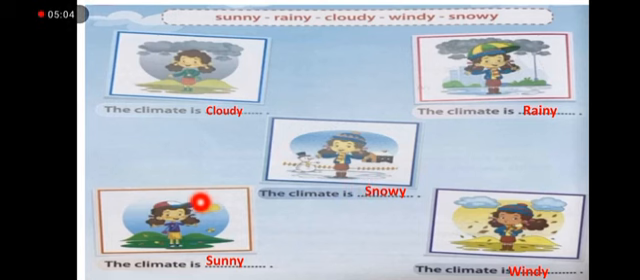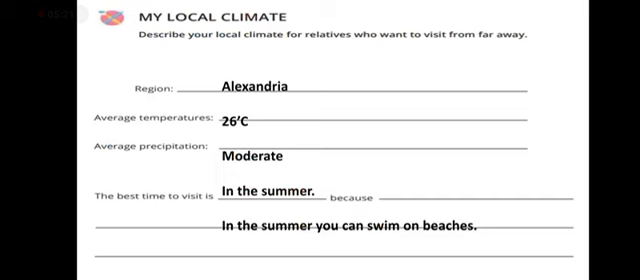Look at this photo, you can see sun. So the climate is sunny or rainy? Yes, the climate is sunny. Look here, you can see the leaves fall down. So the climate is rainy or windy or cloudy? Yes, the climate is windy. Excellent. Now, we should write the region or the place that you live.